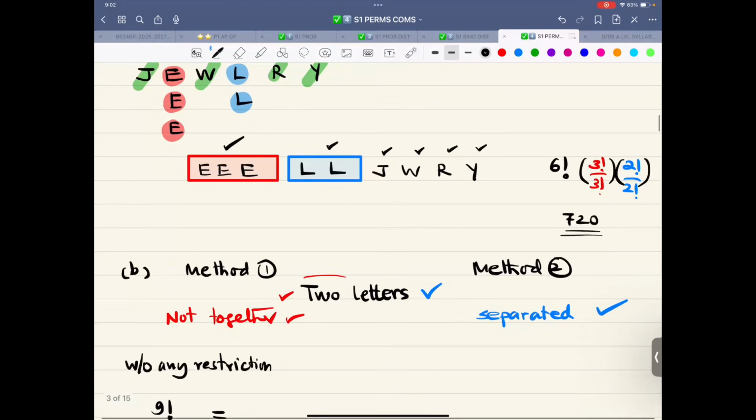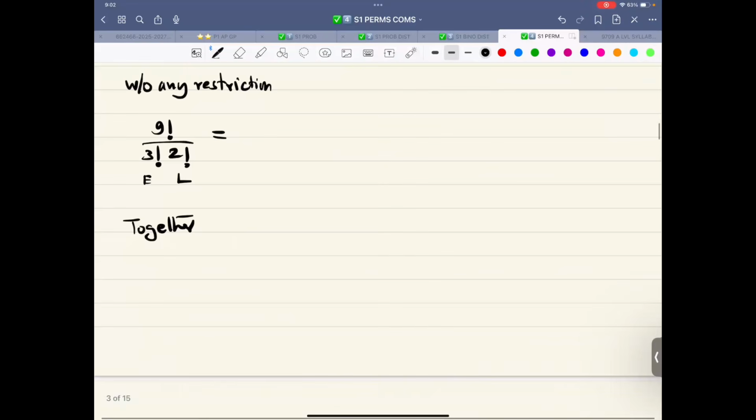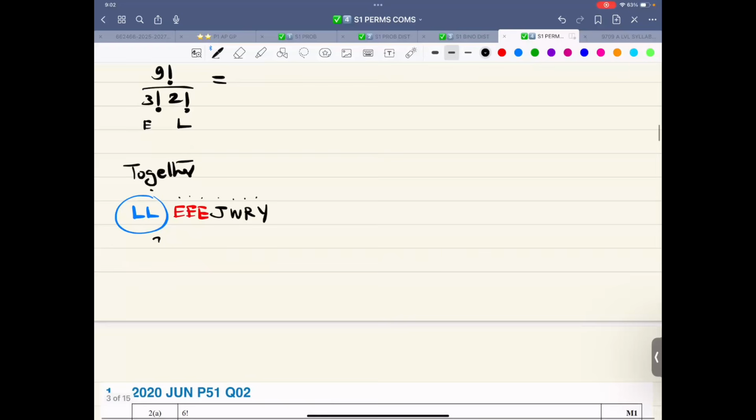So if we take the two L's together, it's about the L's, right? If I take the two L's, put them in a box, I'm left with three E's and J, W, R, Y. 1, 2, 3, 4, 5, 6, 7, and 8. That is 8 factorial. Into the blue one, that is 2 factorial. Inside, outside, divide by 2 factorial because both are L's, divide by 3 factorial because they all are E's.